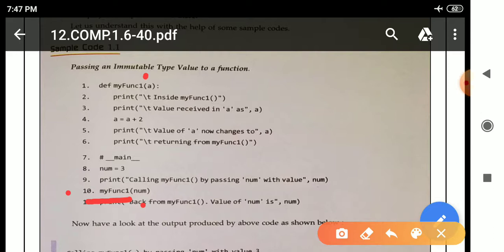When there is a function name and parenthesis, and inside the parenthesis there is an argument, then it is known as a function call. How can we differentiate between a function definition and a function call? A function definition starts with def and ends with a colon, but a function call starts normally with the function name, parenthesis, and inside the parenthesis the argument will be there, and the function call statement will be completed.